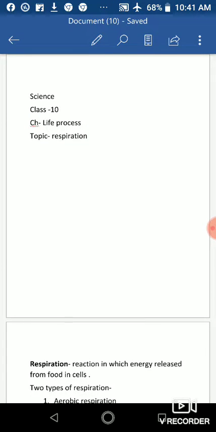Hello students, welcome back. In the previous video we completed the first life process, that is nutrition. So today we will read about the second life process, that is respiration. So today's topic is respiration. Let's start.